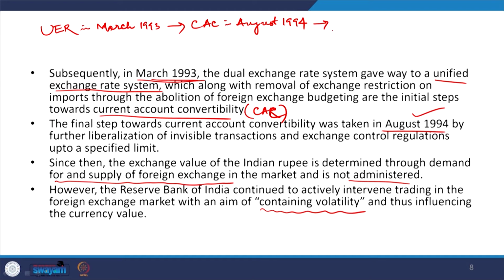Then basically you may take a note of the complete market based approach in current account. Then another important point is RBI's intervention to check the volatility.